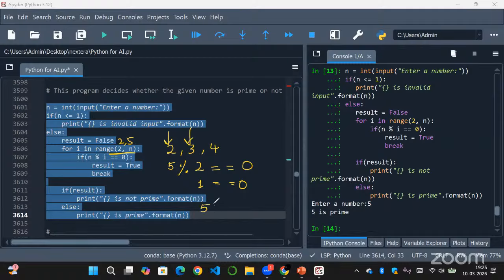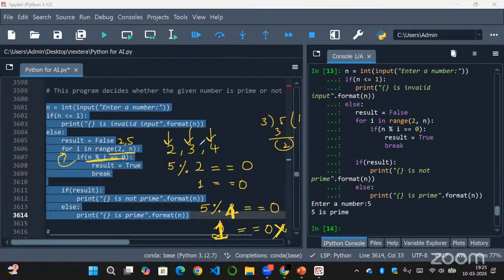Then 5 modulo 3 equal to 0. That will also be not equal to 0 because the remainder will be 2, right? When you do 3 and 5 division, 3 ones are 3, remainder will be 2. So 2 is not equal to 0, right? So again, this condition became false and it will go to the loop again and it will check 4 also. Then it will check 5 modulo 4. So this will also be 1, not equal to 0. So that will also be not true.